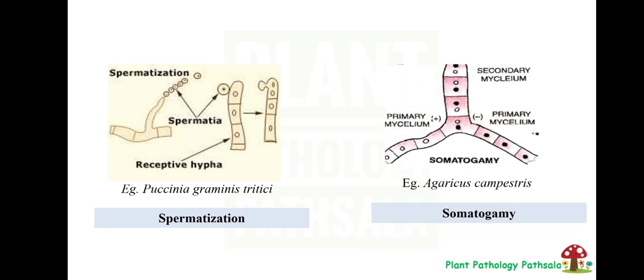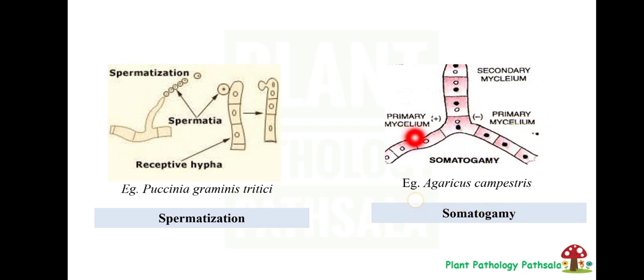The next one is somatogamy. In this method, two somatic hyphae fuse and then plasmogamy, then karyogamy, then meiosis occur. In this picture, you can see here one is the positive strain of primary mycelium and another is the negative strain of primary mycelium. Primary mycelium means it is in uninucleate condition. Okay, that is one nucleus is there.